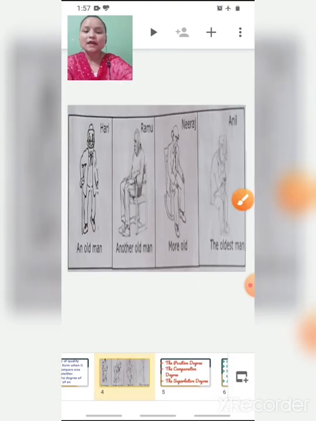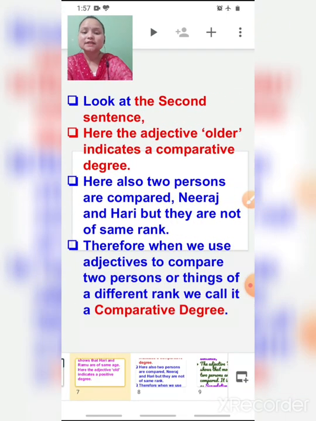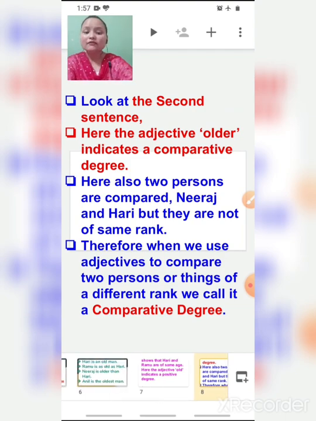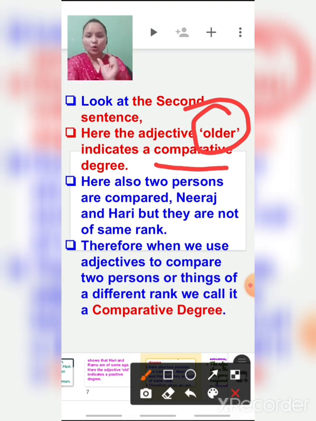Older. So here the adjective older indicates a comparative degree. This adjective older is indicating comparative degree.